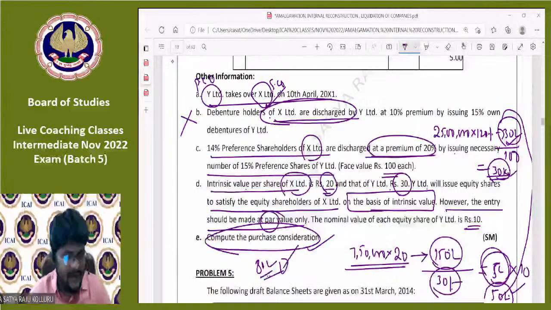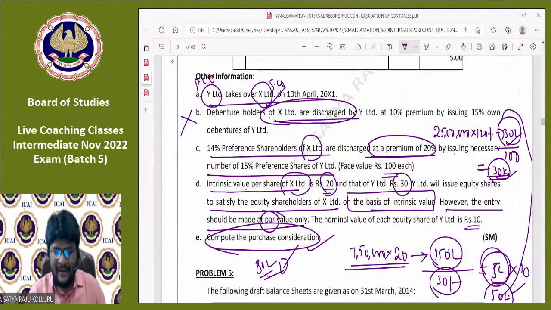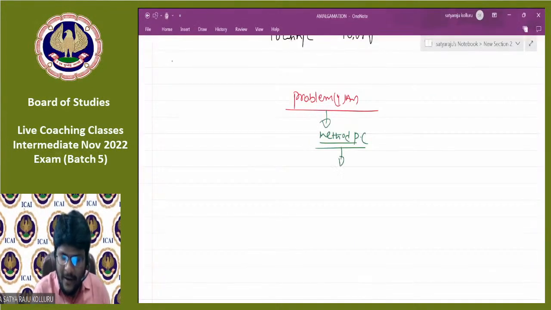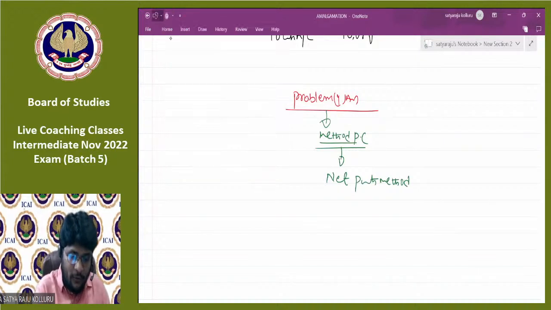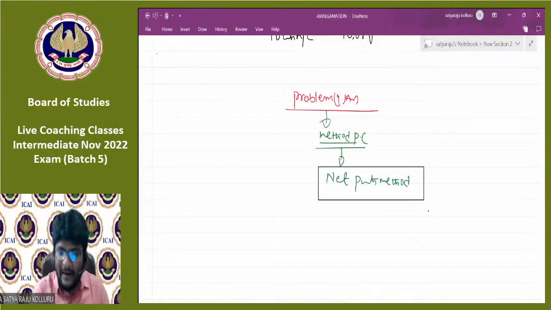Nobody is telling your answers here. So many members are telling that PC is 80 lakhs. That's okay. But what is the method of PC? Somebody is telling NAV. Somebody is telling intrinsic value. Oh my God. Now concentrate. The method of PC is net payments method. That is the beauty of the problem. Without knowing the method of PC also, you provided the correct answer.